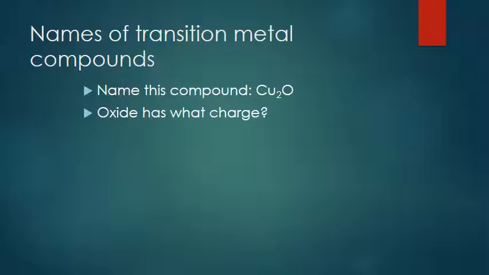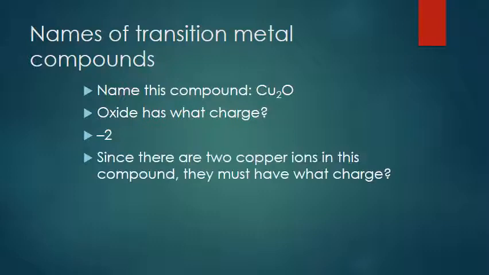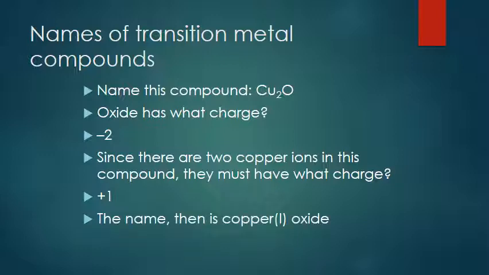So we want to name this compound. Oxide, we always know, has a -2 charge. Since there are 2 copper ions, copper must have what charge? It's got to have +1. 2 +1s counteract the -2. The name for this is then copper 1 oxide.